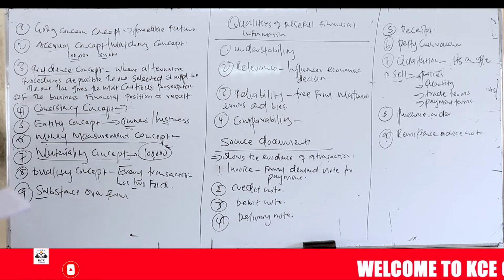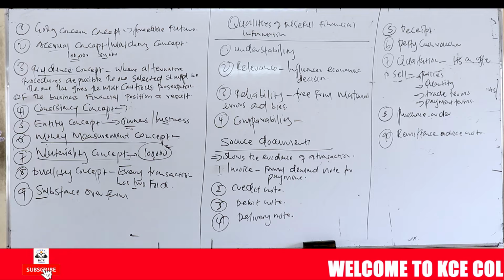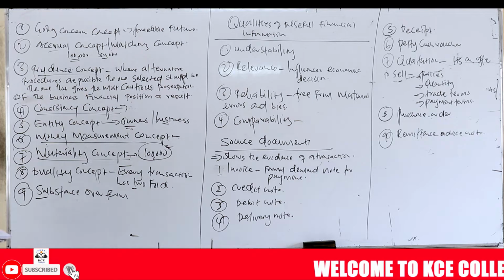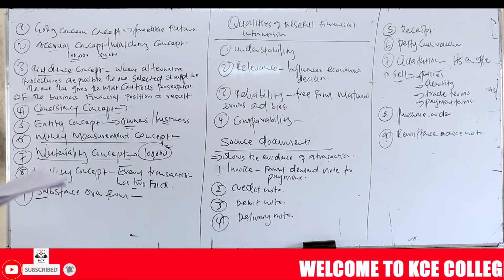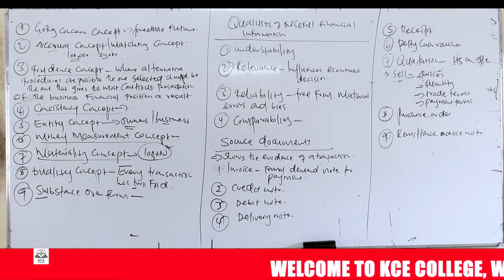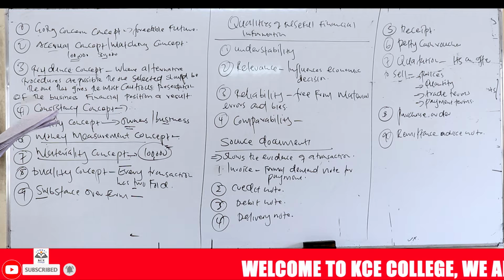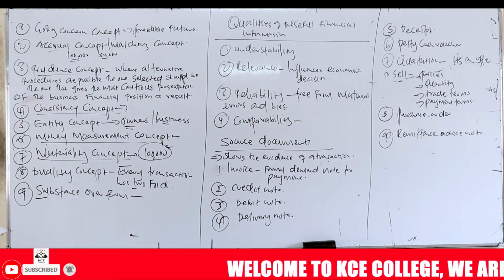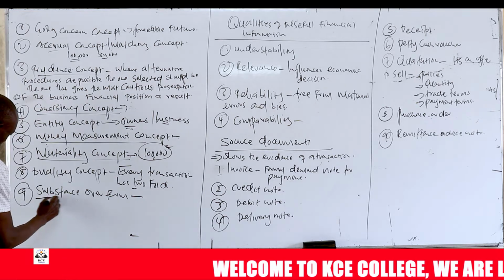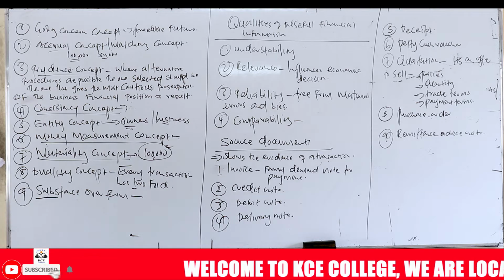Then number 9, we have substance over form. This means transactions should be recorded in the financial statements in accordance with their substance and economic reality, and not their legal form. So you record them according to their substance and not their legal form.